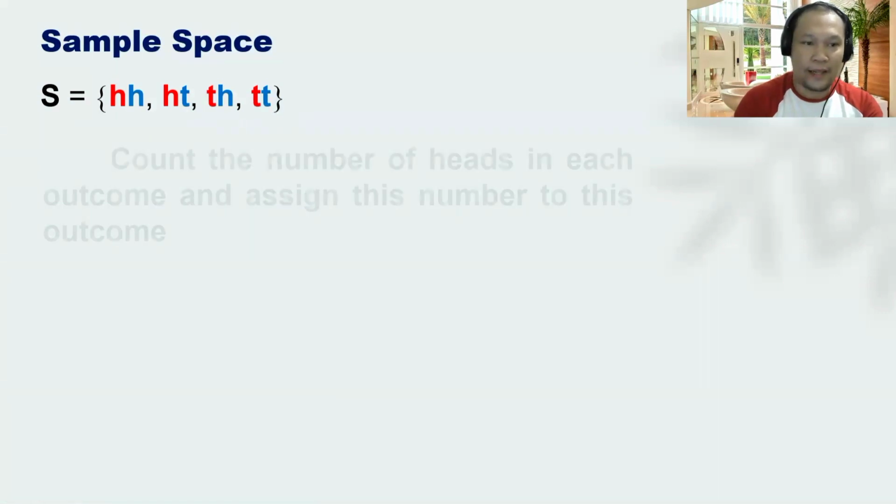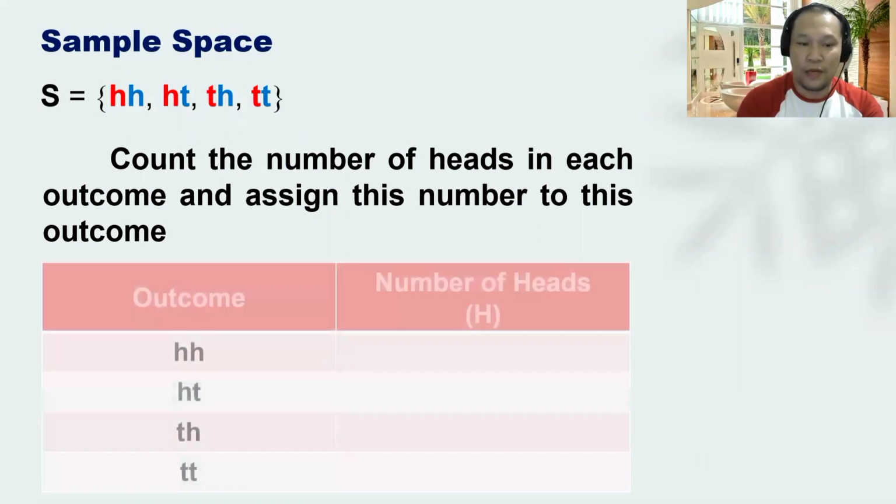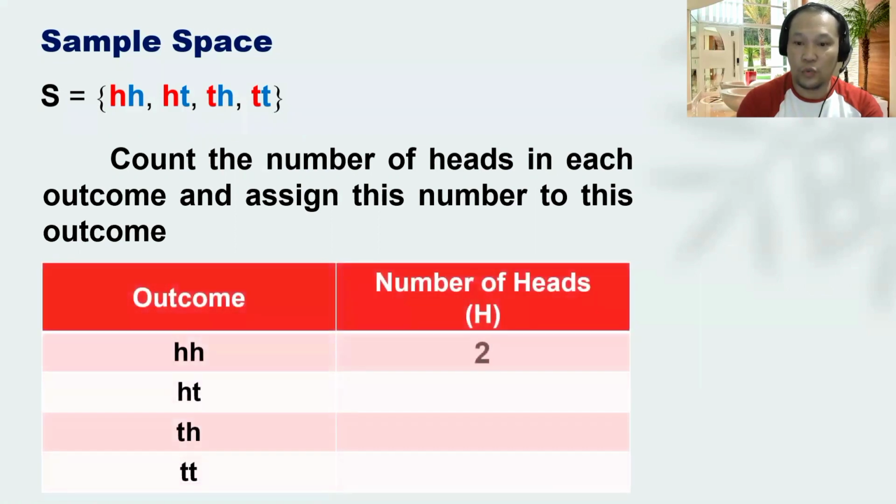And then going back to our main concept, that is to look for the number of heads in each outcome and assign this number to that outcome. Therefore, we have 2, 1, 1, 0.